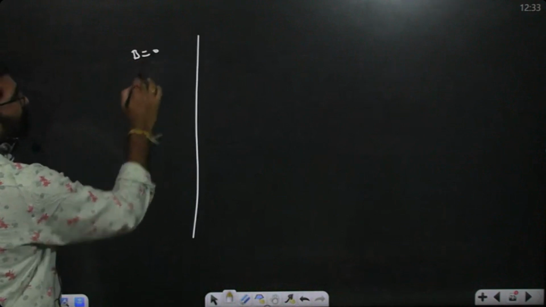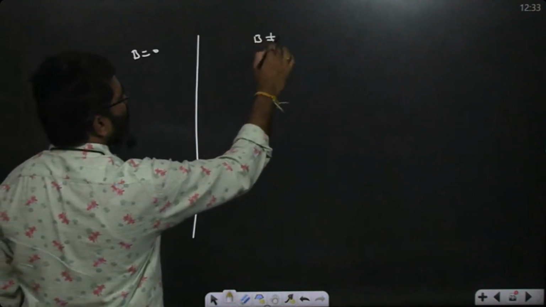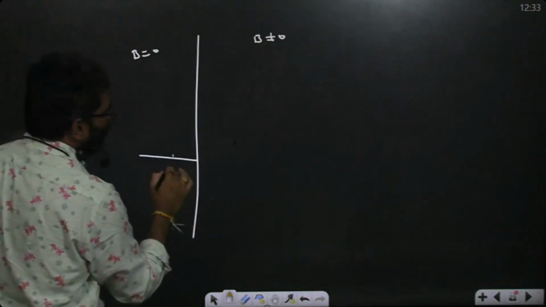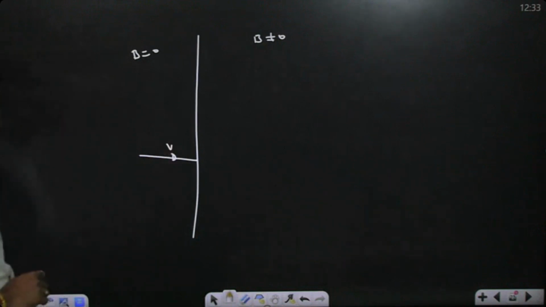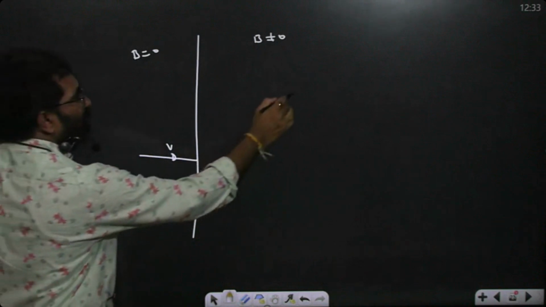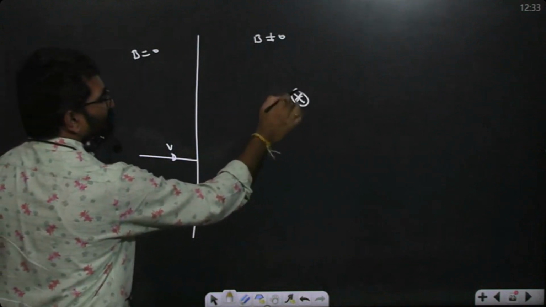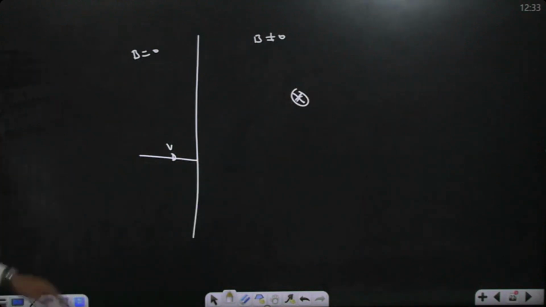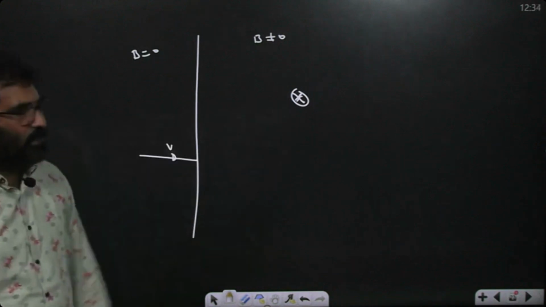Now I am projecting. This is a magnetic field free region and a region where the magnetic field is not zero. I am projecting with speed v. The magnetic field is into the plane. Always consider the magnetic field is into the plane. So a uniform magnetic field is existing, but only my regions are what? A magnetic field free region and a magnetic field existing region. That existing region is also uniform, into the plane.